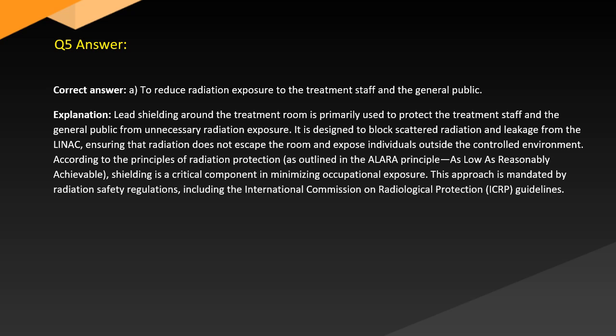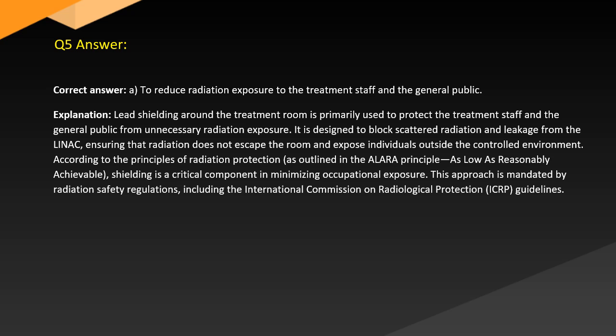Answer. Correct answer A. To reduce radiation exposure to the treatment staff and the general public. Explanation. Lead shielding around the treatment room is primarily used to protect the treatment staff and the general public from unnecessary radiation exposure. It is designed to block scattered radiation and leakage from the LINAC, ensuring that radiation does not escape the room and expose individuals outside the controlled environment.